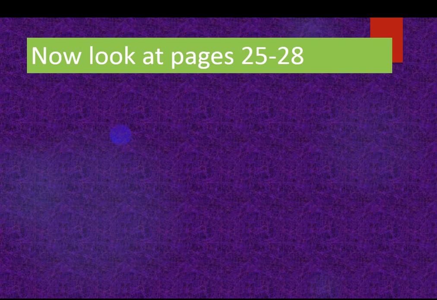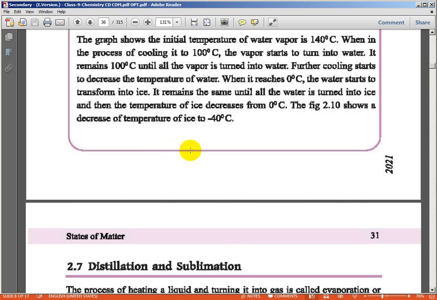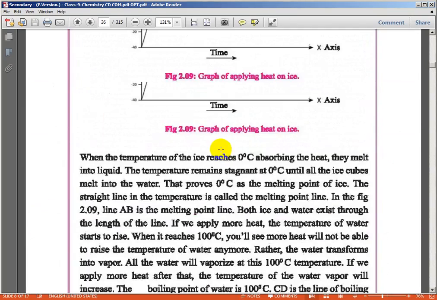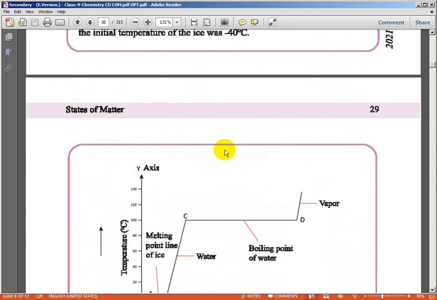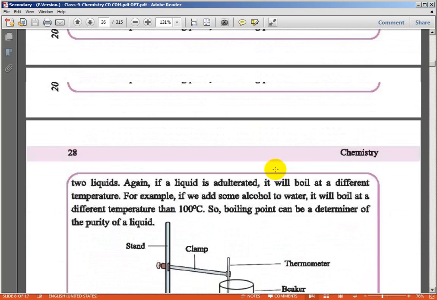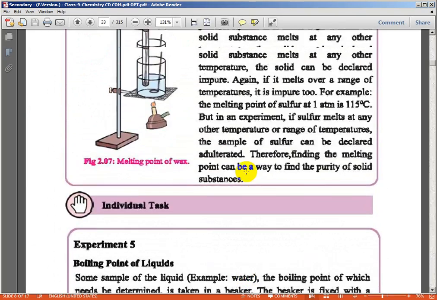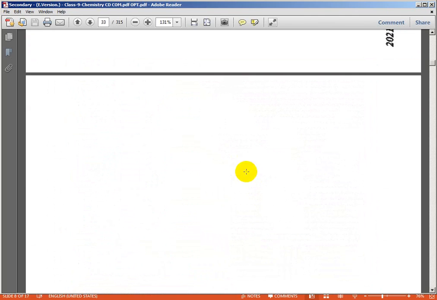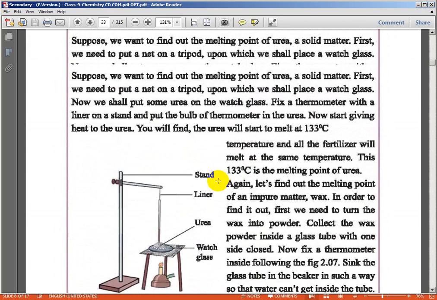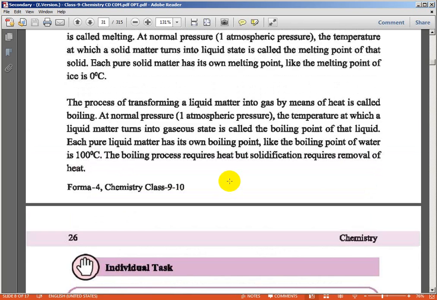Okay, now look at pages 25 to 28 of the main book. Samin, are you here?